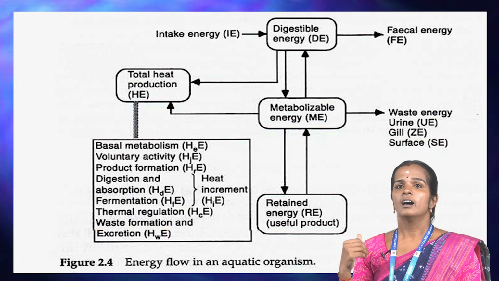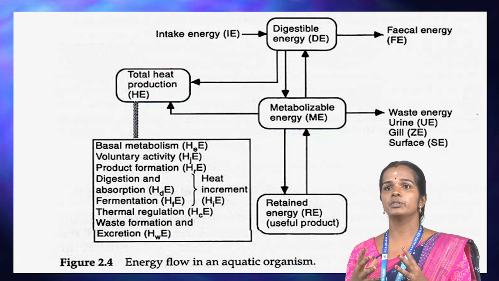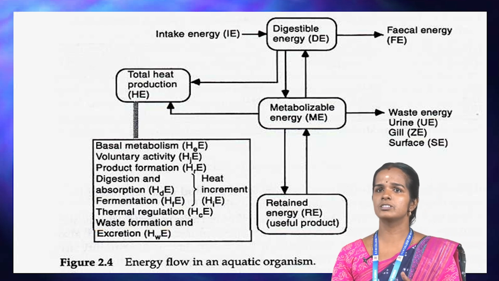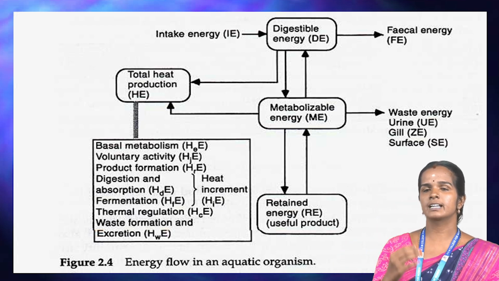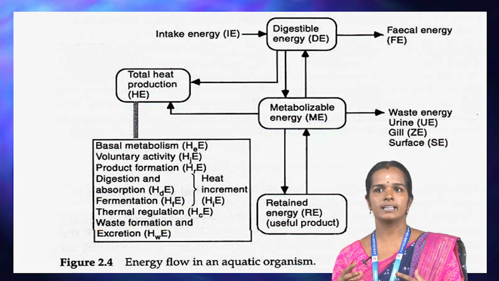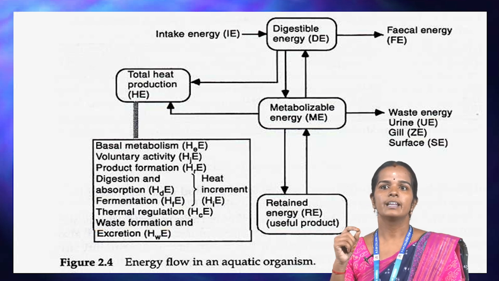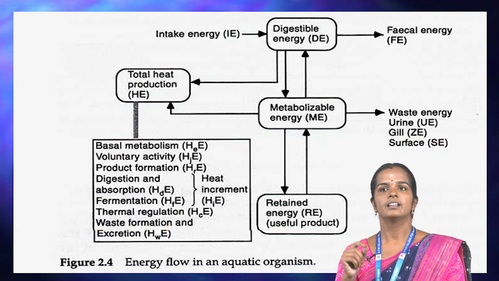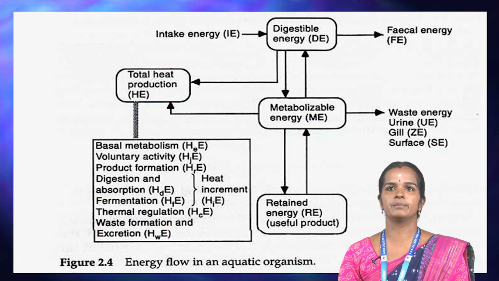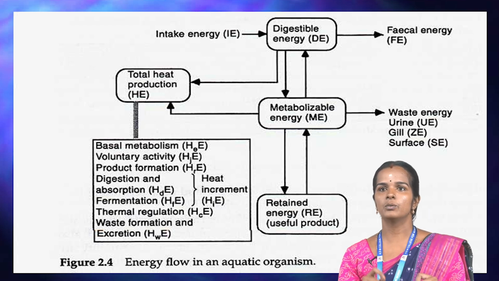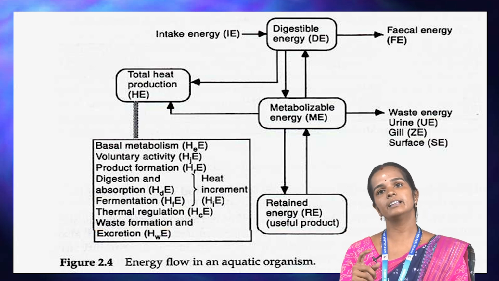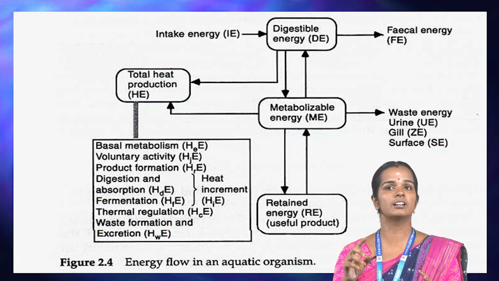This is the energy flow, often shown in a diagram. Every step is shown in an ideal suitable diagram. Digestible energy is converted to metabolic energy, called ME. Metabolic energy is converted to retained energy, called RE. This is also converted into two types: one is total energy, one is metabolic energy. So finally, the total heat production is called HE.